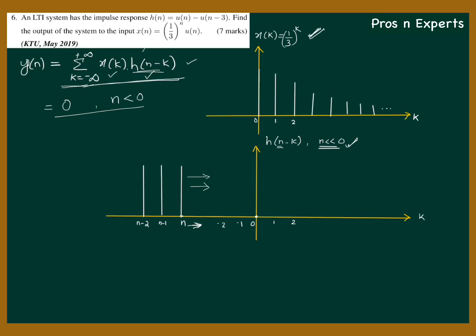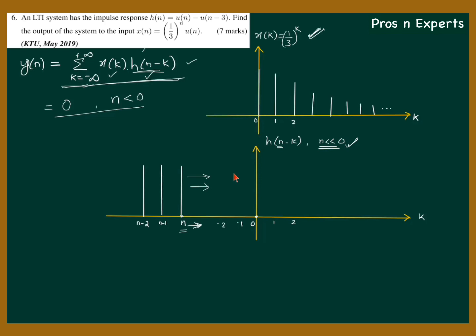Now what is the next condition? We keep on increasing the n value, then what happens? At some point, this first sample of h of n minus k gets moved and just coincides with x of k here, but the last sample will not be coinciding with x of k.